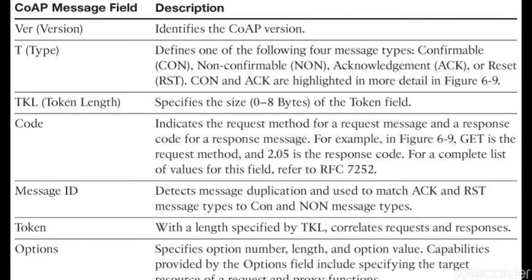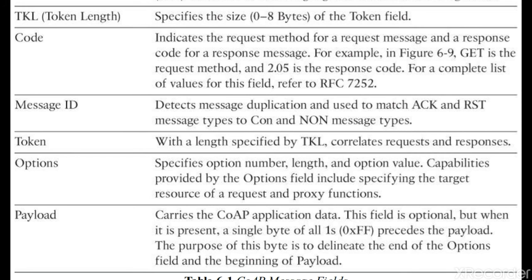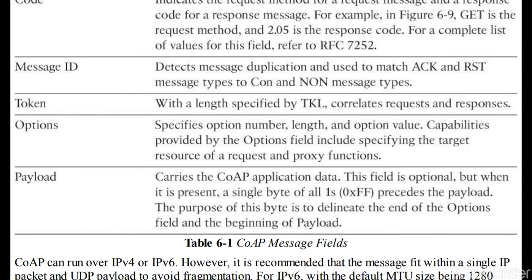Then you have code. This indicates the request method for a request message and a response code for a response message. That is the function of the code field. Next you have message ID. Message ID detects message duplication. It is used to match acknowledgement and reset message types to confirmable and non-confirmable messages. This is used for tracking. Next you have token. The token has the length specified by TKL, that is token length. It correlates the requests and responses.